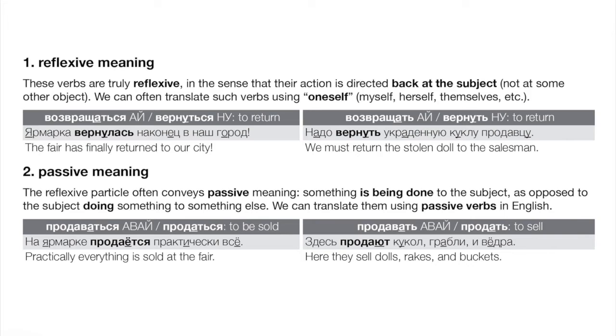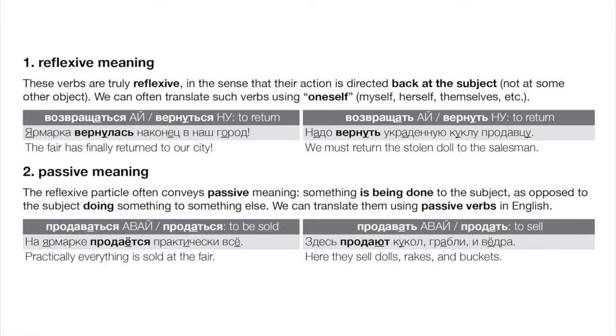So, for example, if we see these two verbs, возвращаться, вернуться, with the reflexive particle, and возвращать, вернуть, without the particle, we see the English translation for both is to return, right? So the obvious question is, what's the difference? Well, as we know, the one with the reflexive particle is intransitive. Also, here in this case, it can be understood as reflexive. Whereas the one without the particle is transitive, meaning it can take a direct object. So, for example, you can return a book to the library. That would be вернуть in Russian.